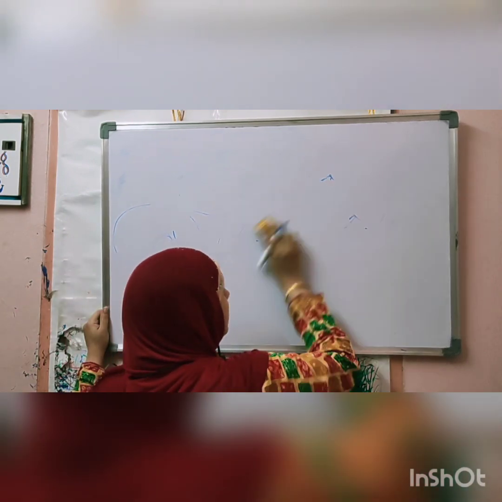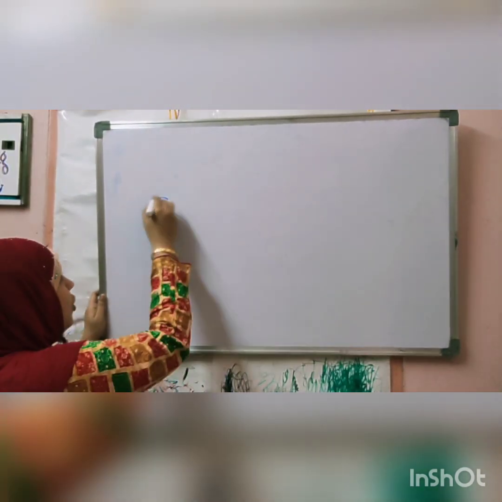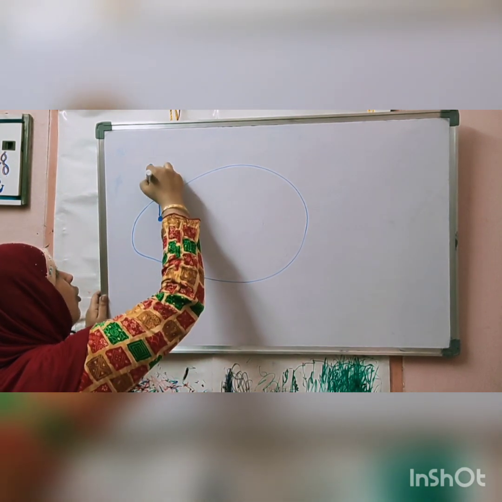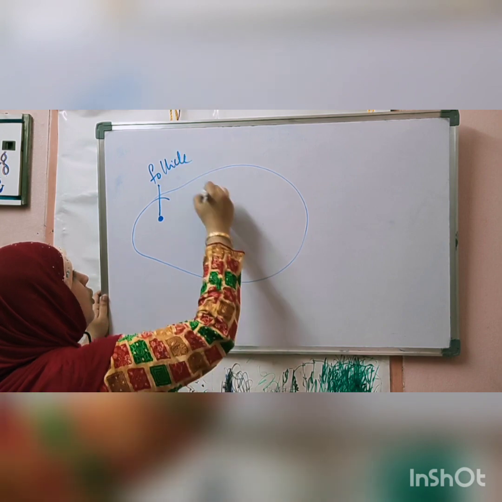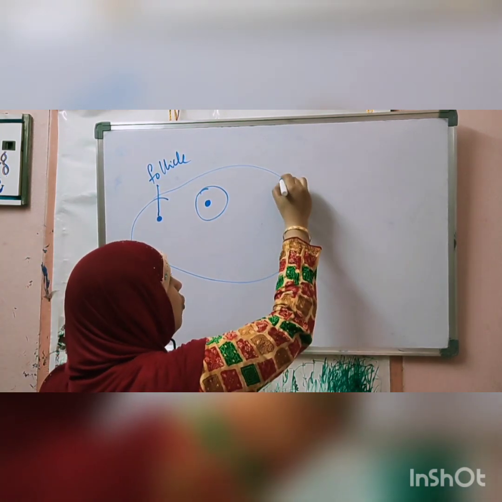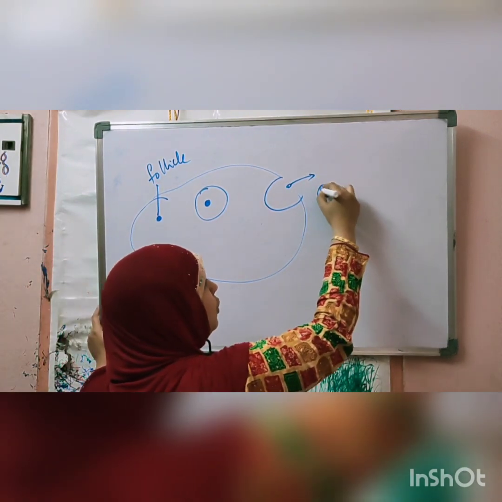How is the ovum released? Ovum release also has a procedure, children. Inside the ovary, first of all, the smallest cell that is called a follicle is formed. This is a primary follicle. When it matures, inside this the ovum will be formed, and this ovum releases out of the ovary. This is called ovulation.